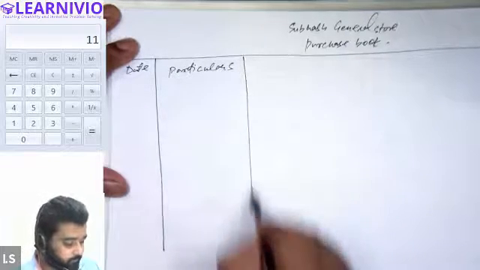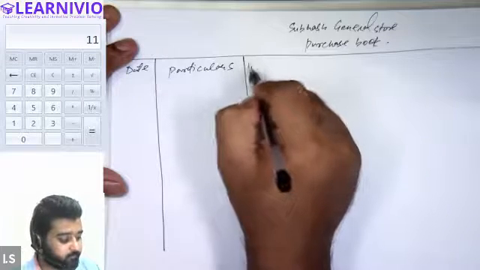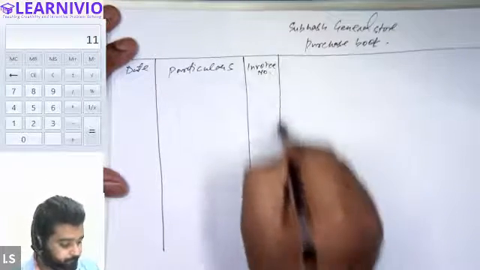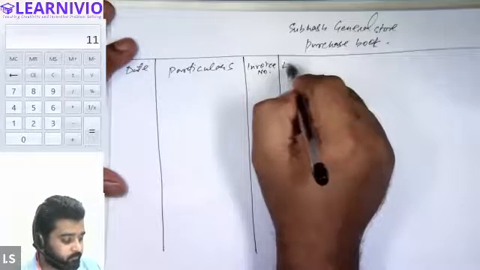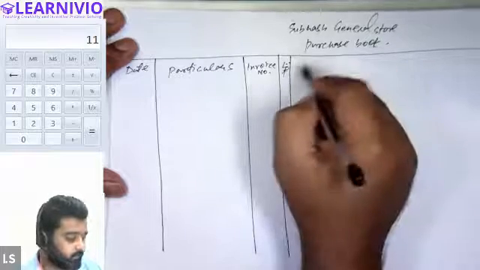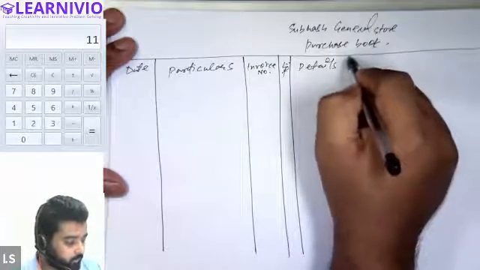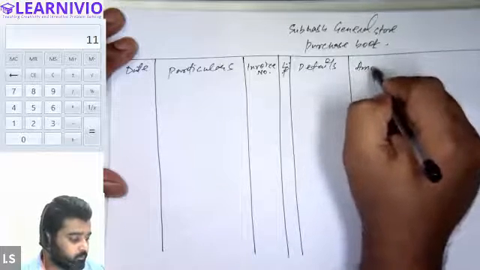Then we have invoice number. After that, we have ledger folio. Then details of various amounts, and finally the total value of the amount.